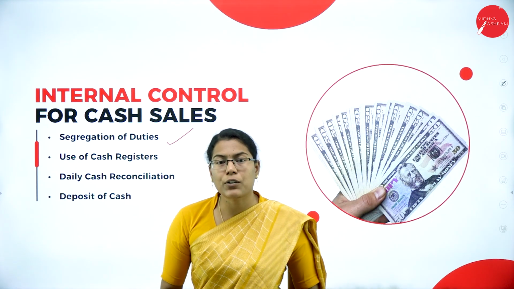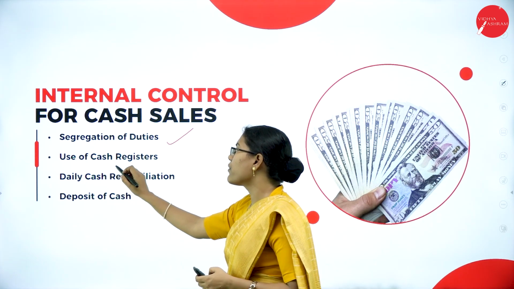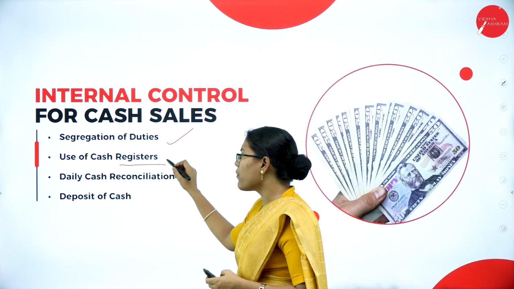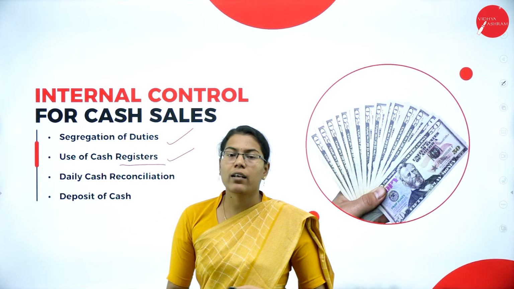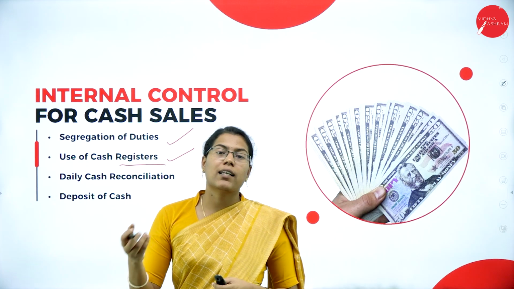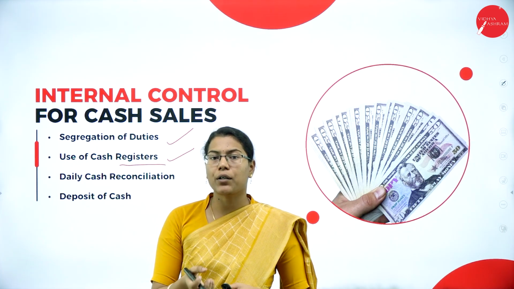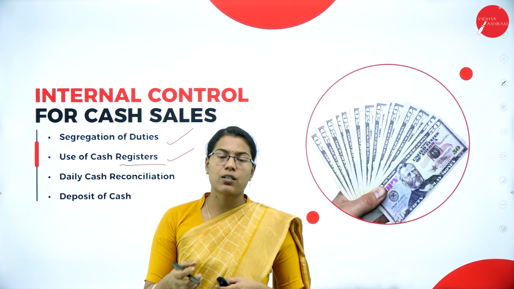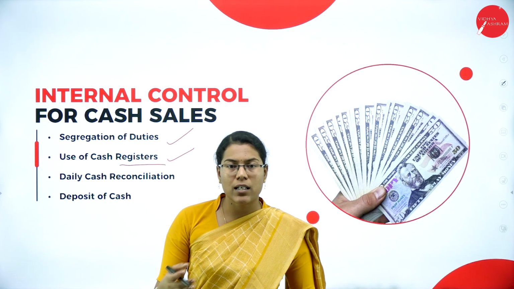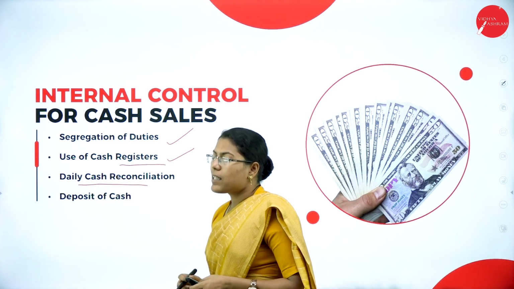Internal control for cash sales can also be achieved through the use of cash registers, which automatically record every cash sale that has happened and print receipts. In this way they can also reduce the risk of misappropriation or manipulation in the transactions or sales that may happen. Then, daily cash reconciliation.